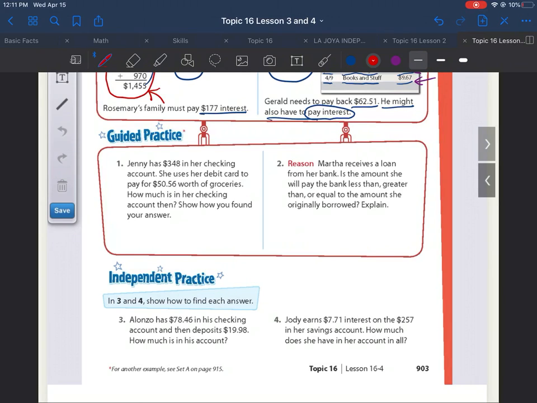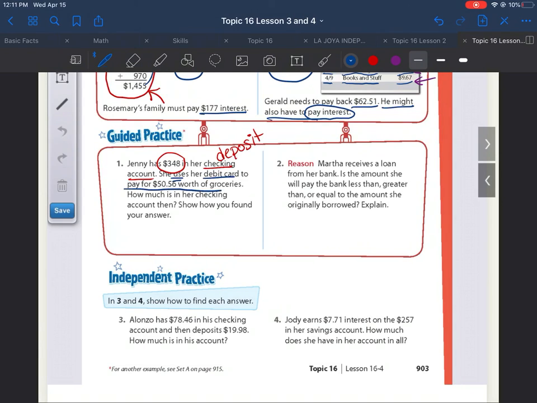We're going to do number 1. And number 1 says, Jenny has $348 in her checking account. She uses her debit card to pay for $50.56 worth of groceries. How much is in her checking account then? Show how you found your answer. So she has $348 in her checking account. So a checking account is an account that you have where you're depositing money. So she deposited, she put into the account $348.